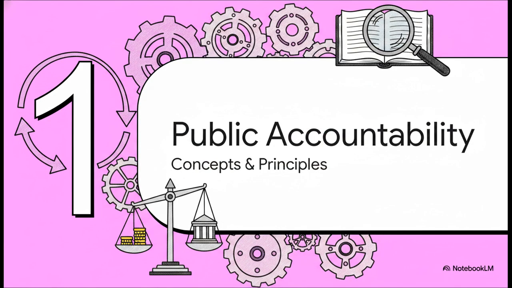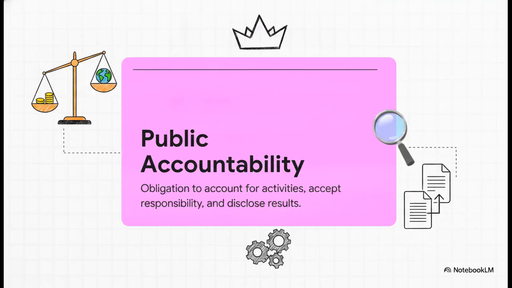Let's kick things off with Section 1, Public Accountability. Now, accountability isn't just some dry accounting buzzword, right? It is literally the bedrock of democratic values. Basically, it means that if a government entity is spending your money, they have a strict formal obligation to account for their activities, accept responsibility, and disclose the results transparently. It's the ultimate mechanism we have to ensure power is being used strictly in the public interest.